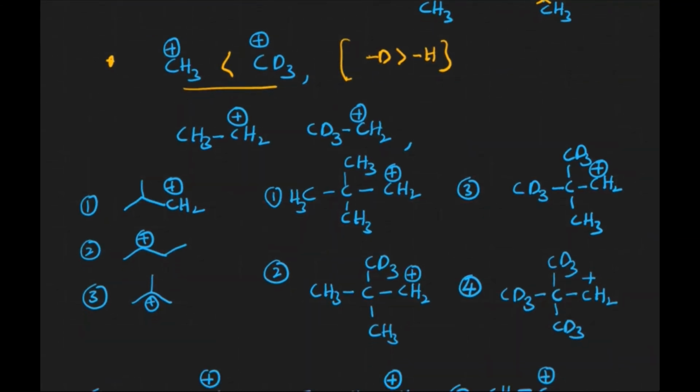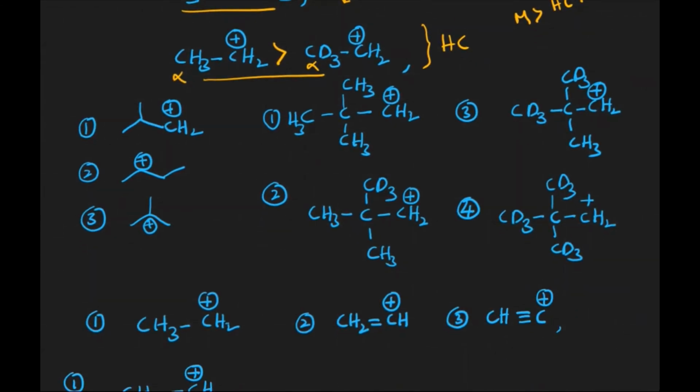Now if you take another example, according to the above example we may assume that the stability order is going to be like this, but it is absolutely wrong. The carbon next to this particular functional group, carbocation or carbanion, is known as the alpha carbon. Now we have alpha hydrogens here. Because of the alpha hydrogens, hyperconjugation takes place. If we consider the dominating effects, mesomeric effect is greater than hyperconjugation, which is greater than inductive effect. Hyperconjugation predominates over inductive effect. That is why the stability order is going to be like this.